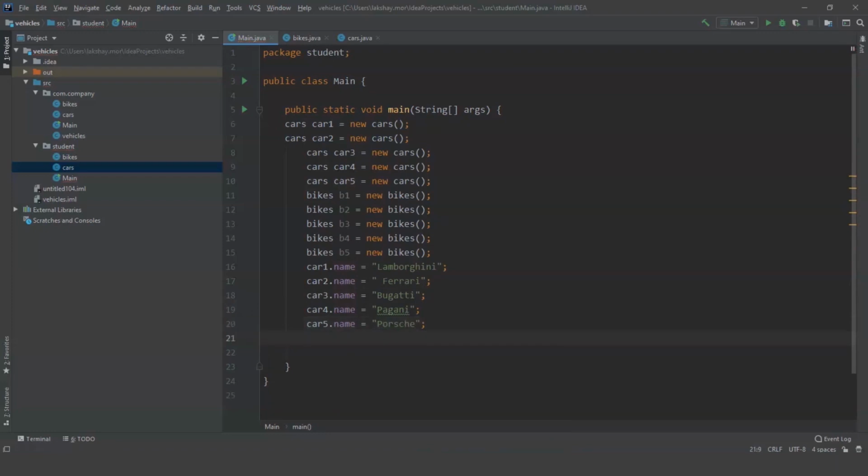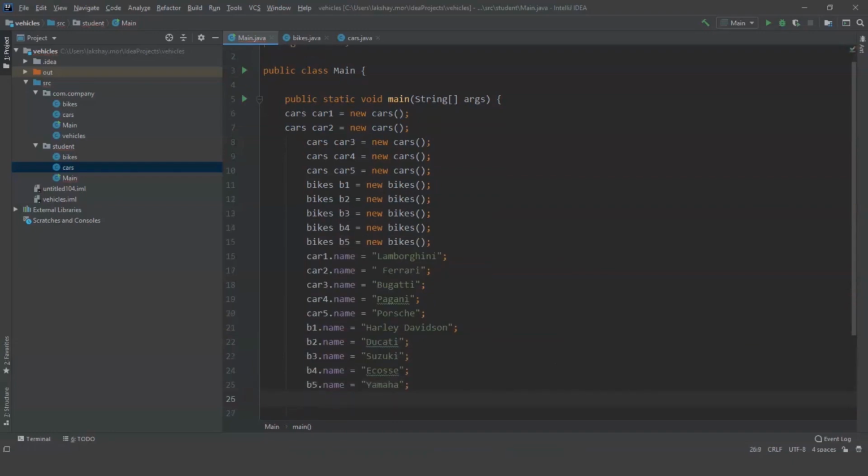Now I'm going to give names for bikes. I hope everyone will understand the names that I give. B4 and B5, the last one, Yamaha.